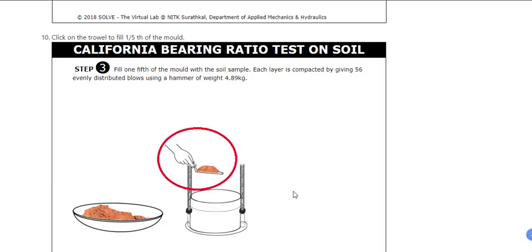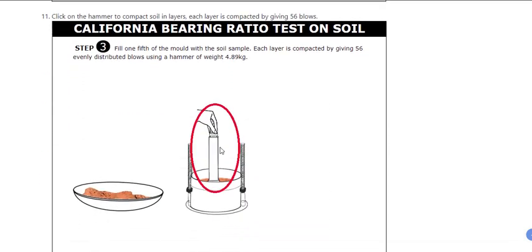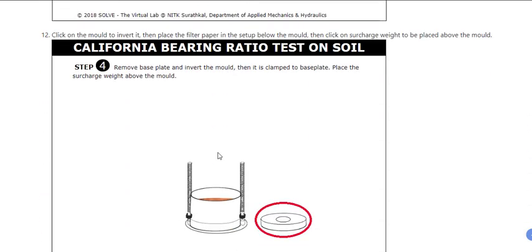mold, as I told you, with light compaction or heavy compaction. For example, if you're going for heavy compaction, you should give 56 blows in 5 layers, and the hammer that you're using to give the blows should be the standard 4.89 kg hammer. This is how you do it: 56 blows, 5 layers, 4.89 kg hammer. Remove the base. Once the sample is ready, remove the mold from the base plate and invert the mold. Then it is clamped to a base plate.